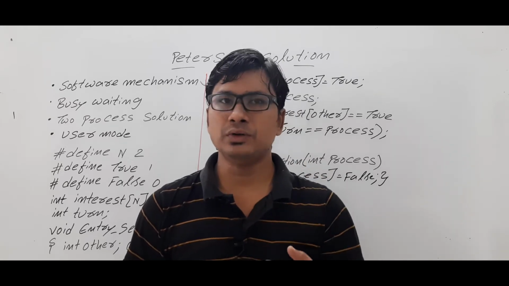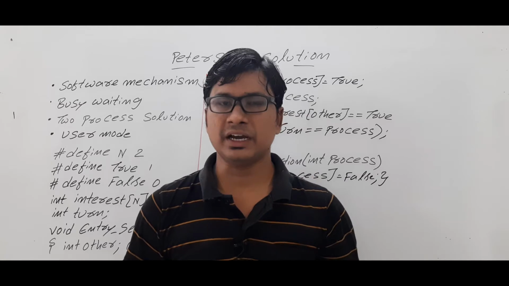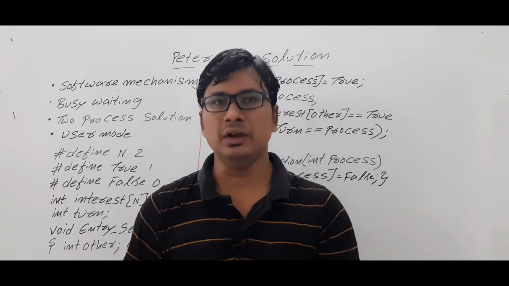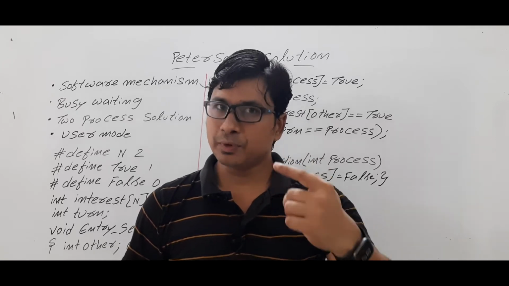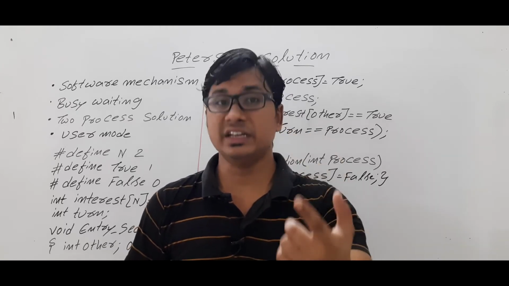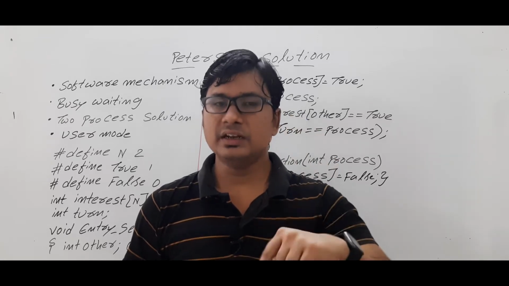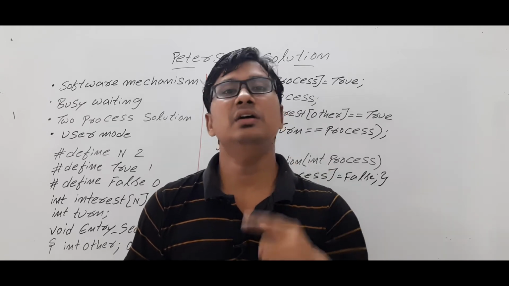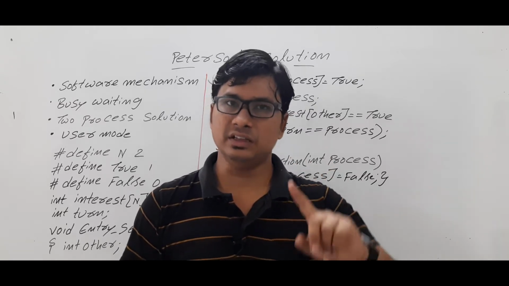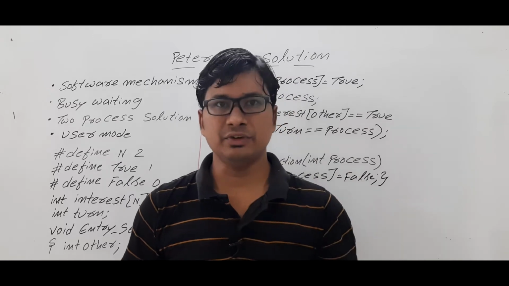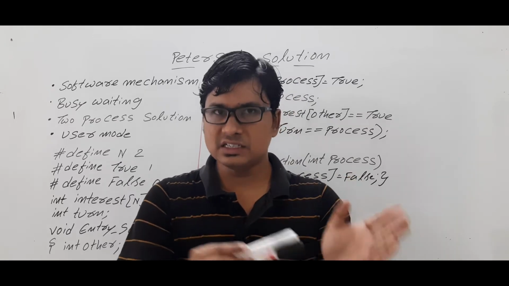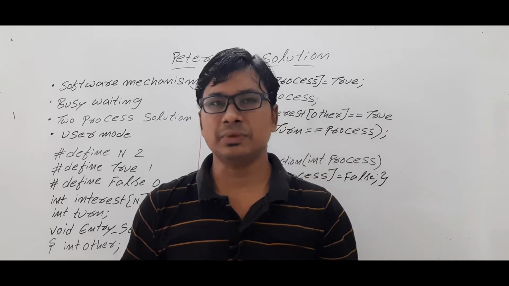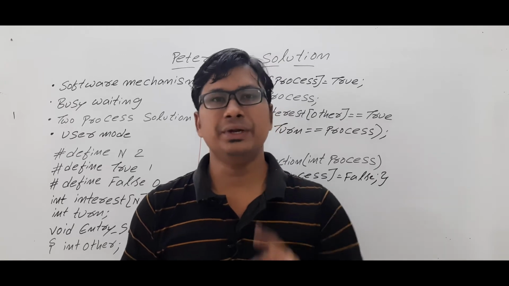In this video, I want to design one more process synchronization mechanism, which is the Peterson solution. When we were discussing the turn variable, we discussed that the mechanism does not achieve progress. Then the interested variable suffers from deadlock, meaning it does not achieve bounded waiting. So there are limitations in the turn variable and interested variable. So what Peterson has done is he has combined both the solutions and designed one more process synchronization mechanism, which we call the Peterson solution.